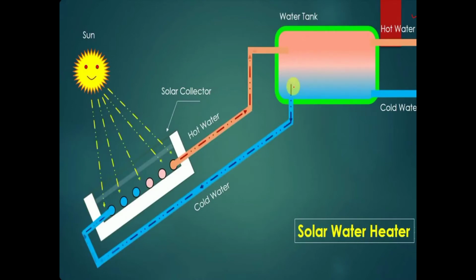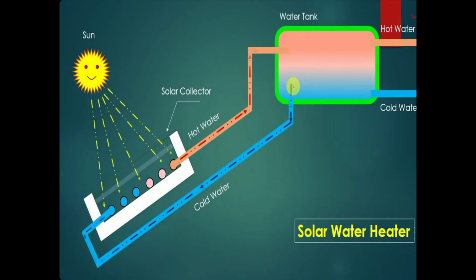See here, this is the working diagram of the thermosiphon solar water heating system. In that there are two major parts, first is a solar collector and second is a water tank. In the solar collector two pipes are connected. One is for inlet purpose, that is cold water in, and the second is for outlet purpose, that is hot water out.